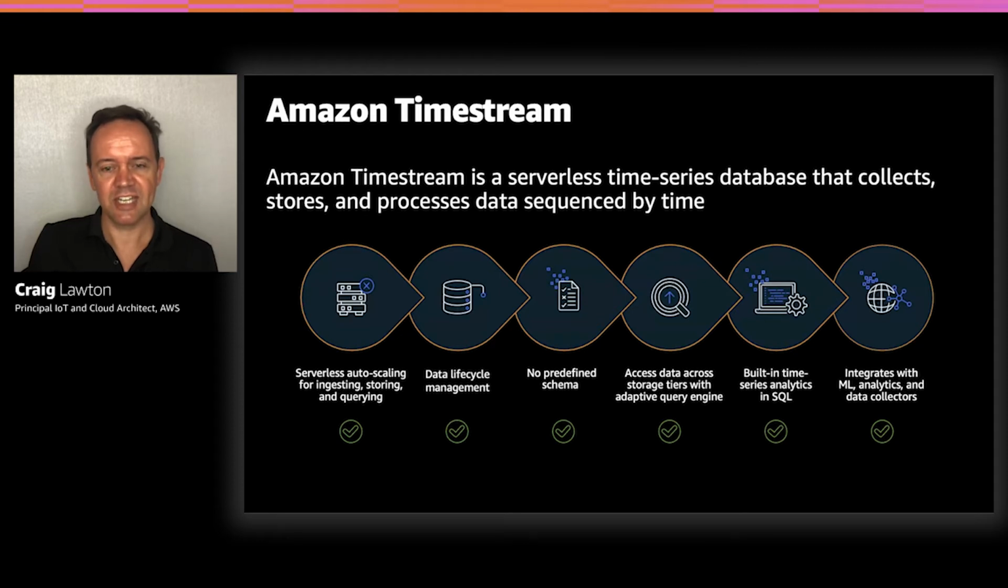A dimension is an attribute that describes the metadata of a time series, and in IoT that's often an attribute about the device, something like the widget ID or the device ID. And measures, that's the actual value being measured. So it might be something like temperature, for example, or in our example, the bin level.